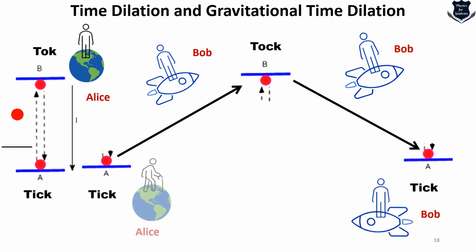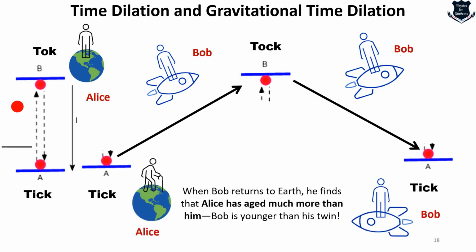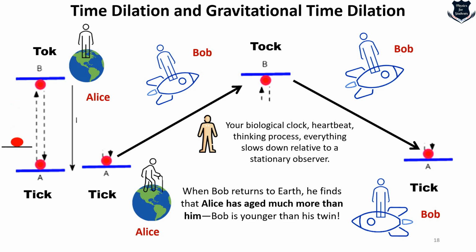When Bob comes back from this trip, what he finds is that Alice has become much older, because you can see that these diagonal lines are further and further. So your biological clock, which runs at nature's rate, your heartbeat, your aging, your other factors of genes, everything slows down relative to a stationary clock. So this actually shows what is called the tick-tock analogy for time dilation in special relativity.